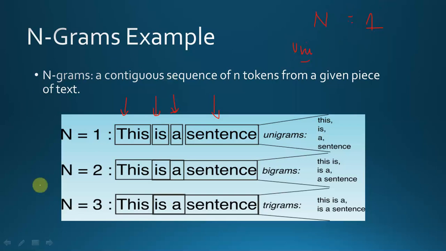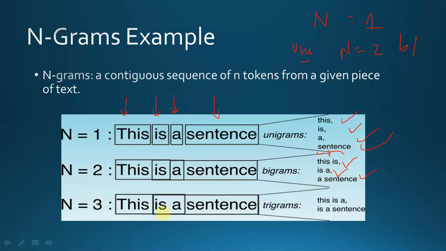What is a unigram? In our sentence we separate each word by one, meaning each token contains one word. So for "this is a sentence", if I convert it into unigrams, "this" is a separate token, "is" is a separate token, "a" is a separate token, and "sentence" is a separate token. If I put the value of n equal to 2, then we call them bigrams. For this sentence, in the bigram, "this is" is a token, "is a" is a token, and "a sentence" is a token. You notice here two words are coming together, because the value of n is 2.